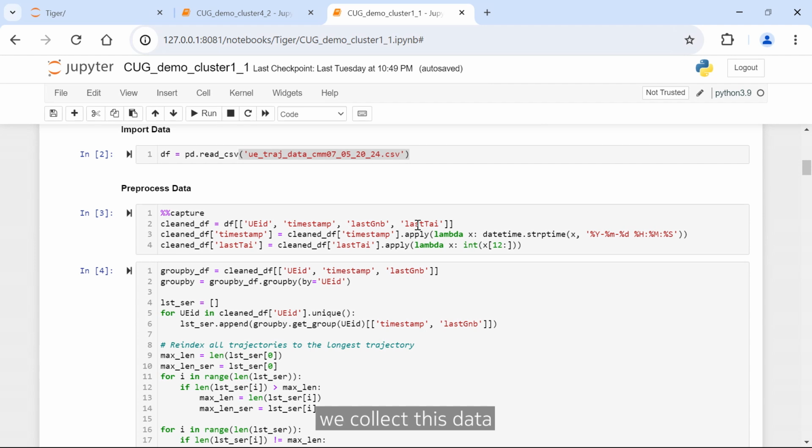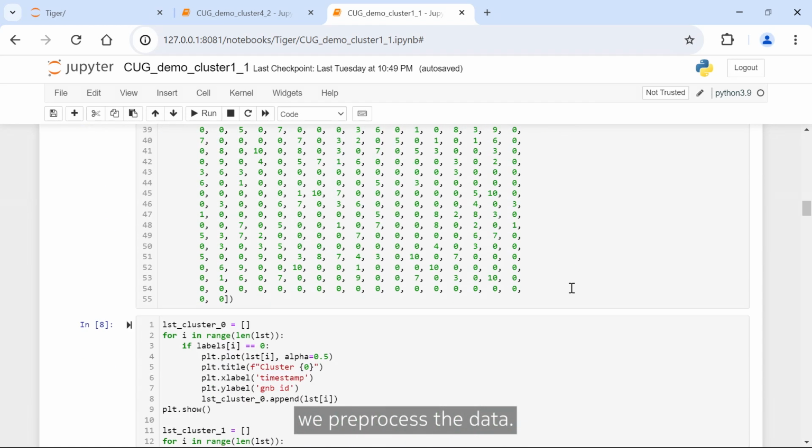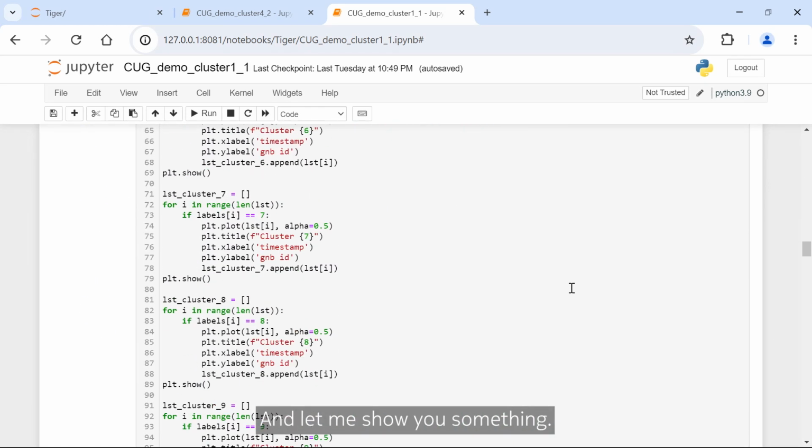And that's the reason we collect this data over the course of multiple days, 3-4 days. What that does is that it gives us the actual movement pattern over the course of a day, multiple days, as UVs move to different parts of the radio network. So once we have all of that, we pre-process the data. And let me show you something.